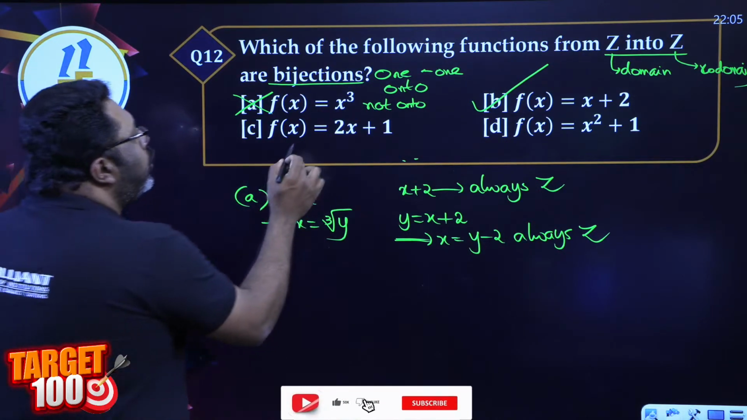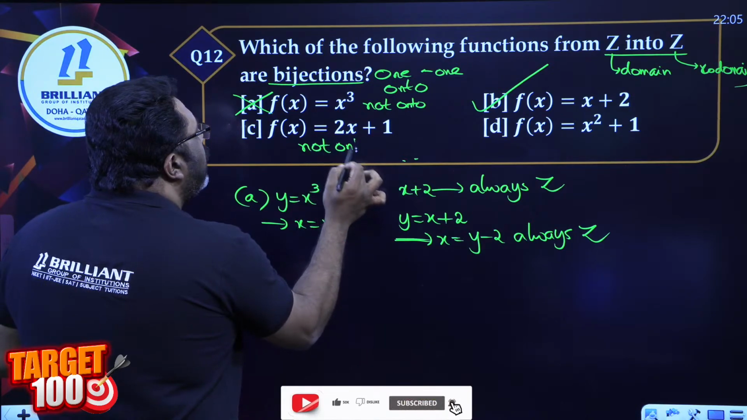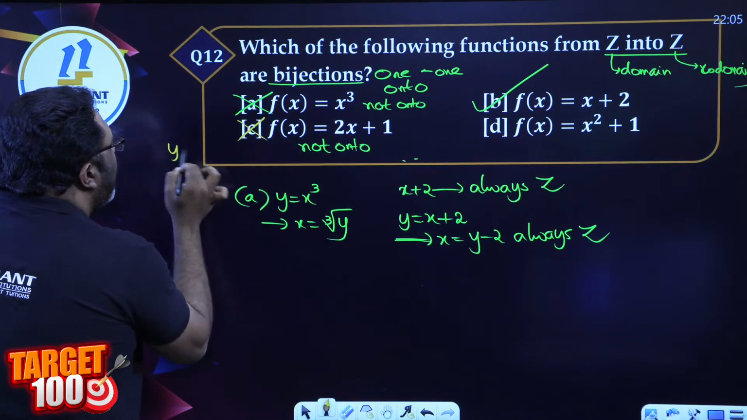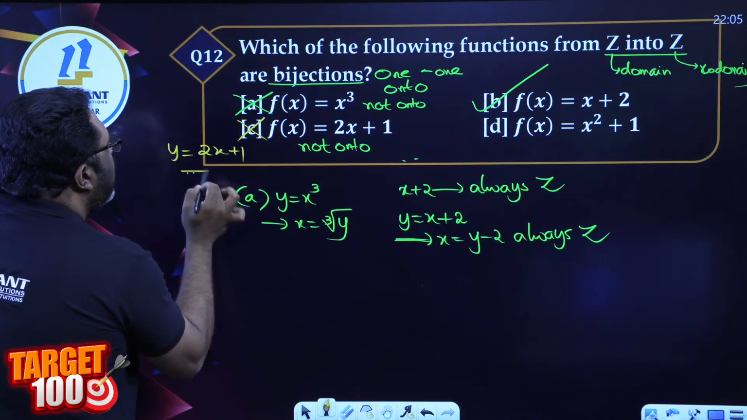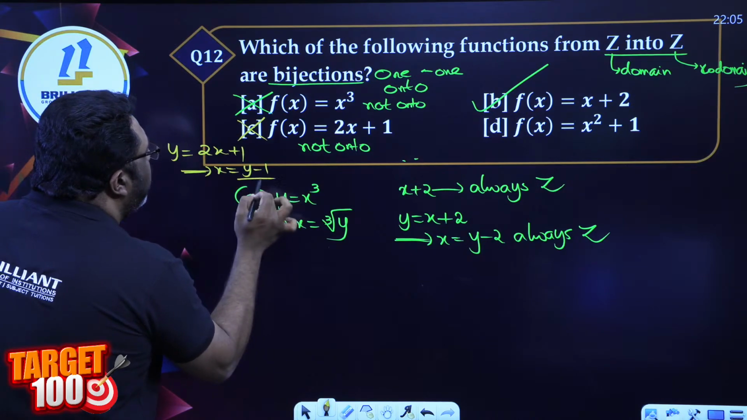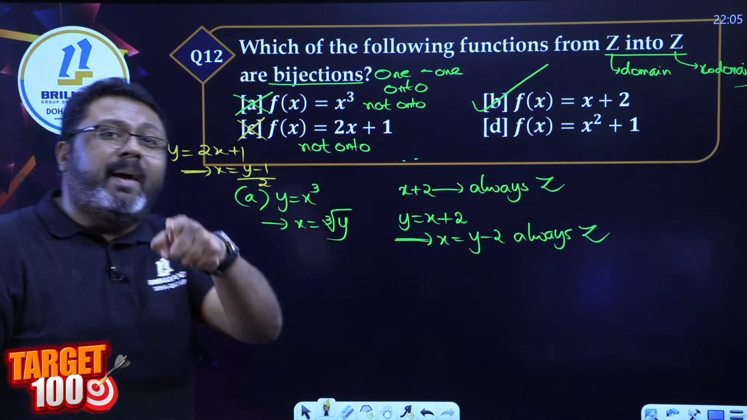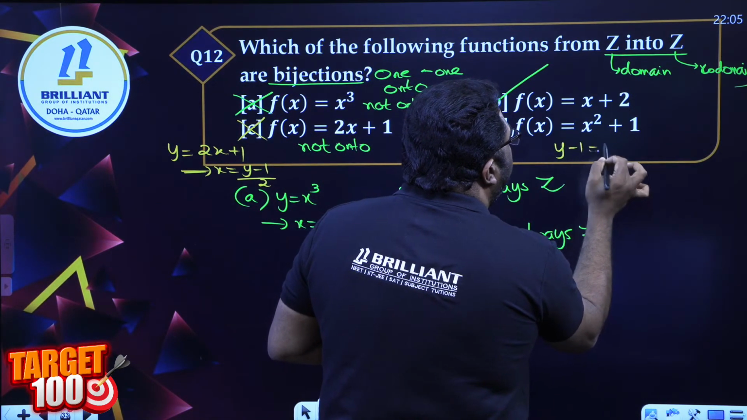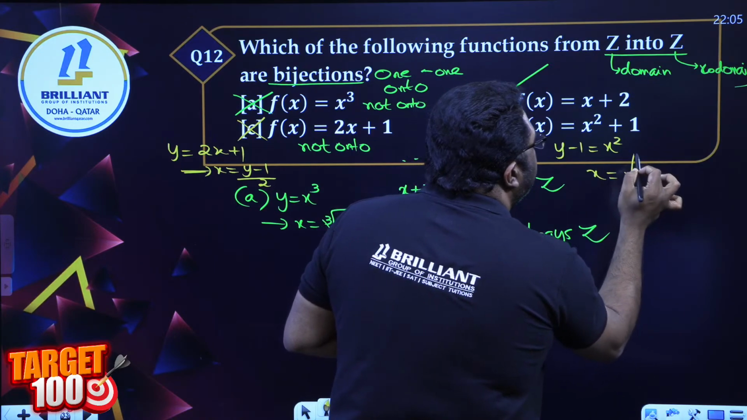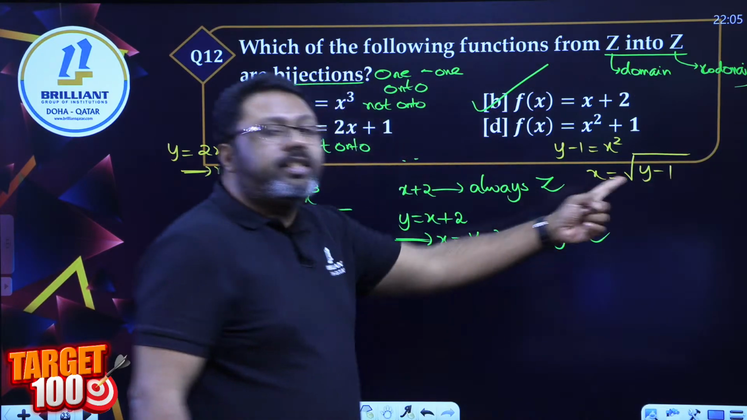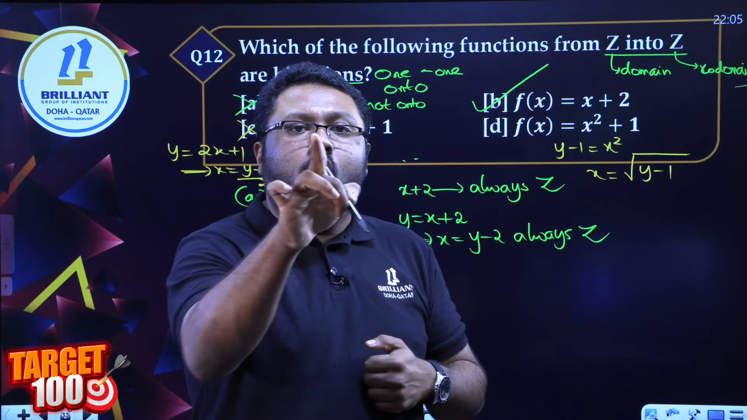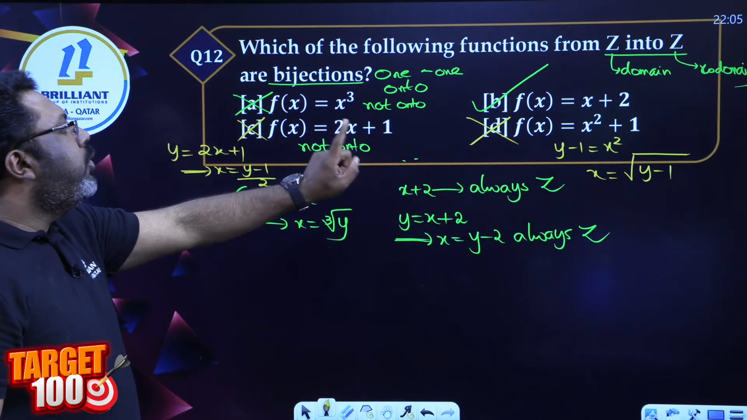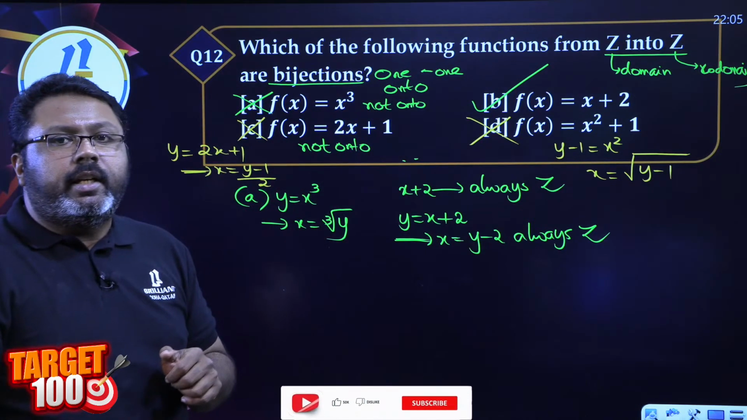C is again not onto. Listen to the reason, all of you. If I put y is equal to 2x plus 1, x becomes y minus 1 by 2. Y minus 1 divided by 2 does not always give an integer. In this one, y minus 1 is equal to x squared, x is equal to root of y minus 1. The square root of y minus 1 is not always an integer. So options C and D are gone, and we have only one option which says it's an integer.